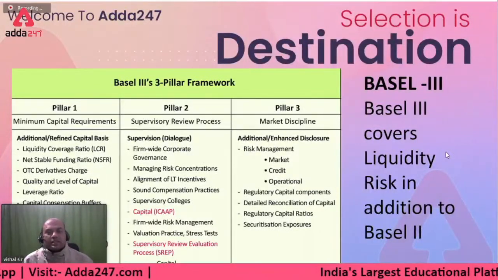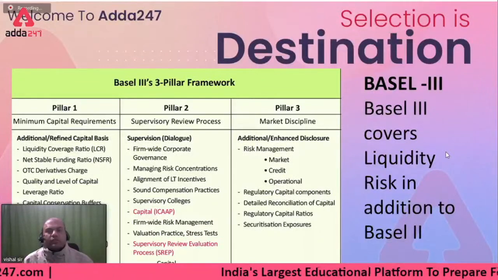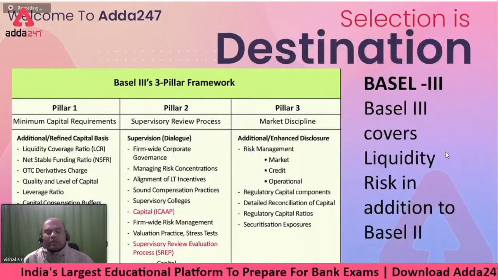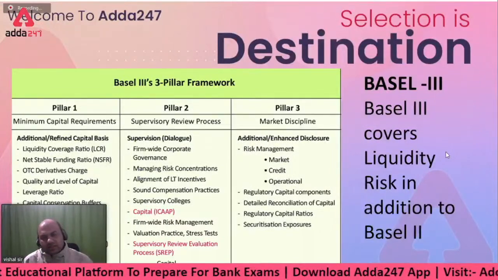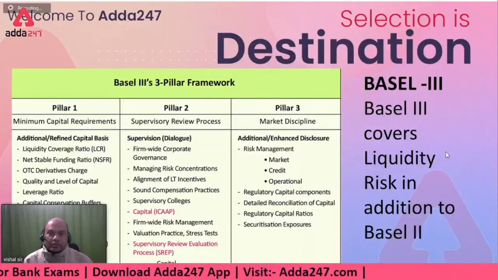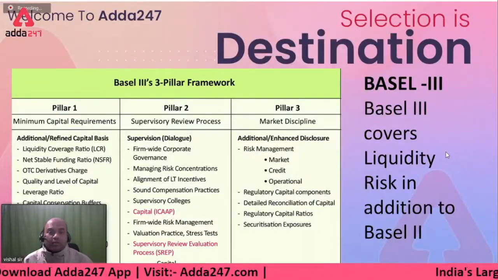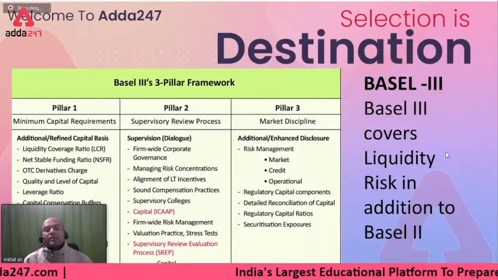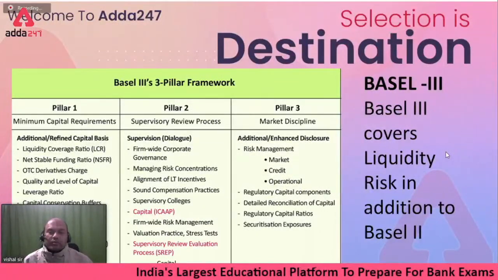So that is called systemic risk. Because of the failure of one bank, all the banking system or financial system fails. Does anyone remember the 2008 Lehman Brothers crisis? In that one, Lehman Brothers collapsed and all the banks were in trouble.